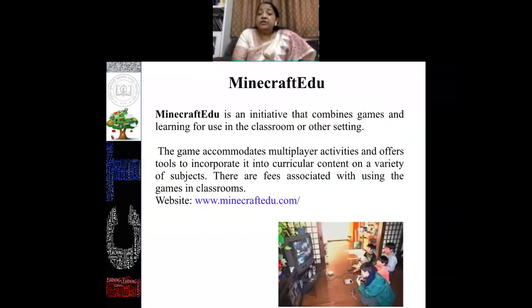So Minecraft Edu is an initiative that combines games and learning for use in the classroom or other settings. This game accommodates multiplayer activities and offers tools to incorporate curricular content in a variety of subjects. Of course, Minecraft Edu charges us some fees to convert our content into a game.